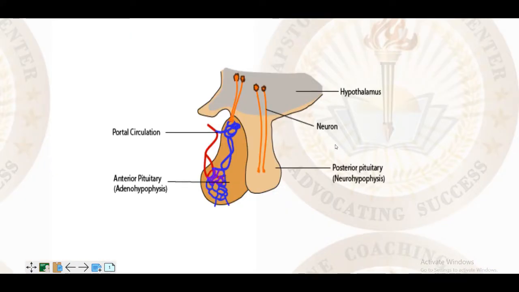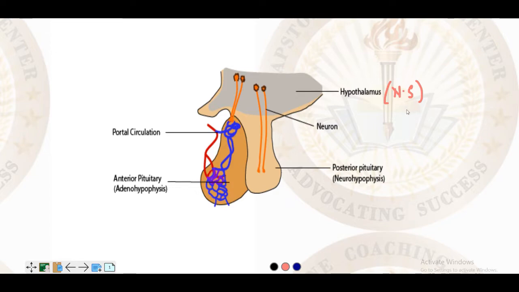Before we discuss the hormones of the pituitary, let's discuss how the hypothalamus and pituitary work together. As I said earlier, these two synchronize and coordinate with each other to produce a chemical reaction or a function. The hypothalamus has certain neurosecretory cells called nuclei.